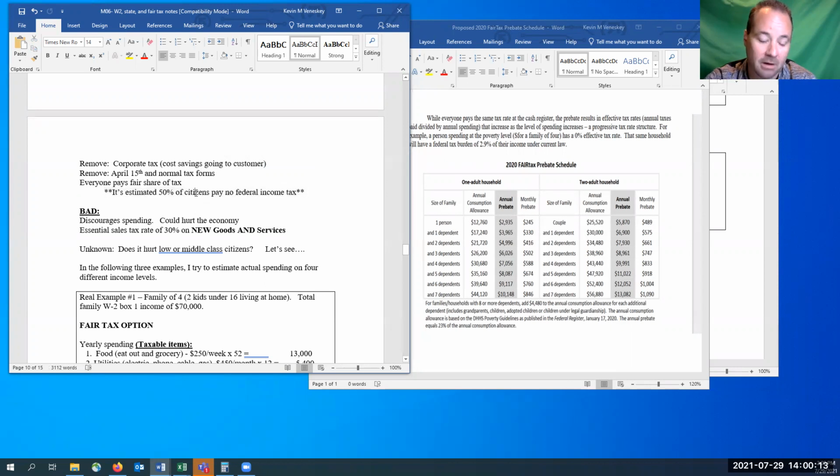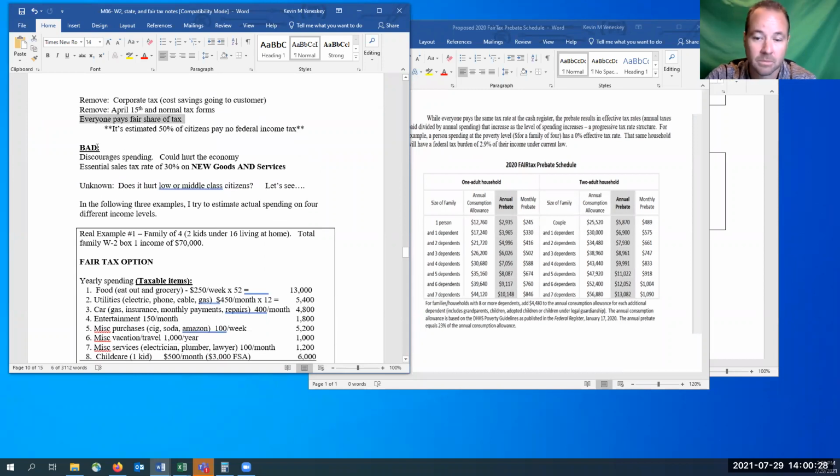So when you think, hey, I'm having money taken out of my paycheck and this guy over here isn't, and they're just living off the government, that could make some people angry. And so they would say, hey, why doesn't everybody just pay their fair share? Okay. We're going to see how that works.